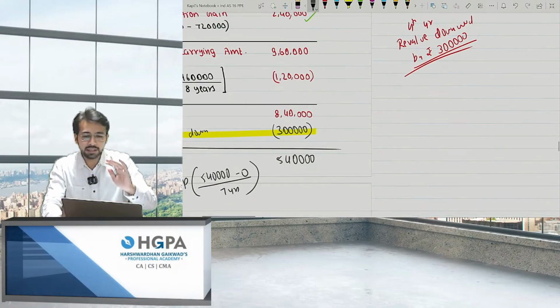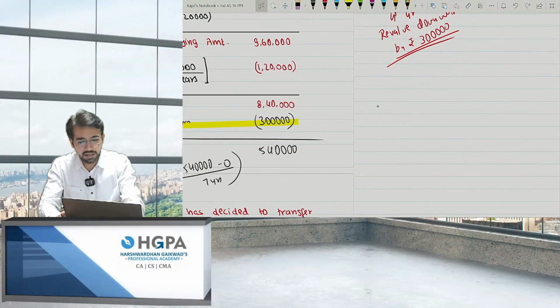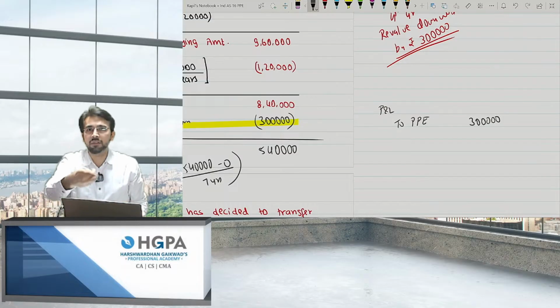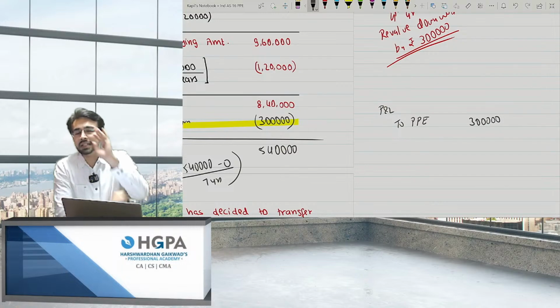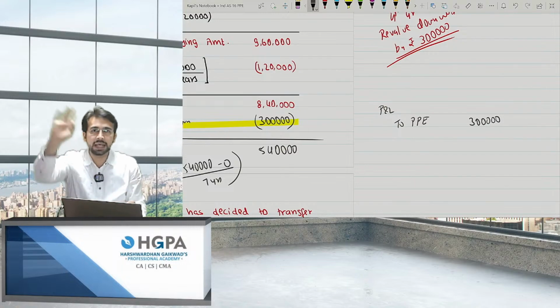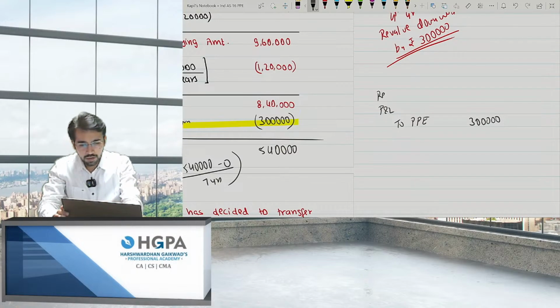Ideally, if I tell you, forget the previous gains, the entry should be PNL to PP by 3 lakh rupees. Obviously, this is the entry. But this is the subsequent revaluation, right? Initially, you have already revalued it. So was there a gain previously? The answer is yes. So the loss will be borne by that gain. That is revaluation surplus OCI.